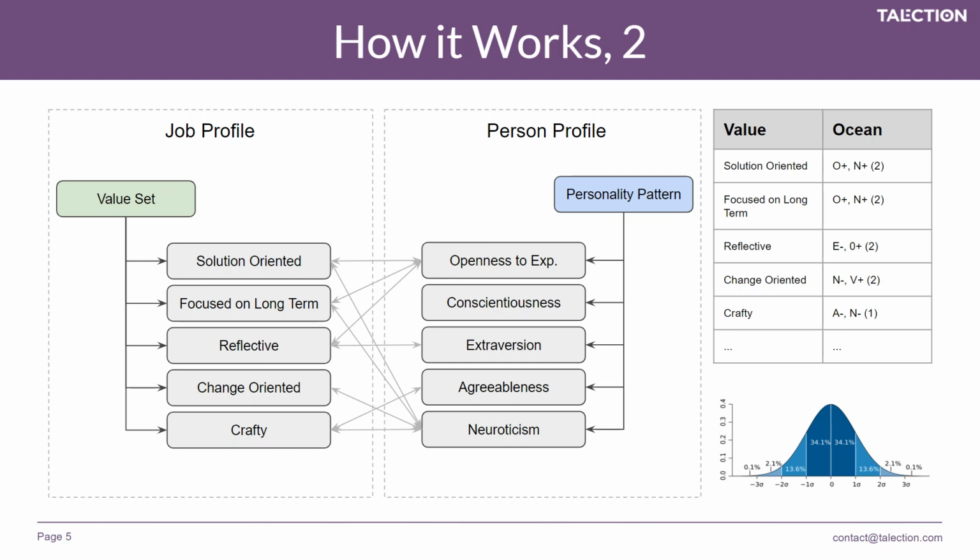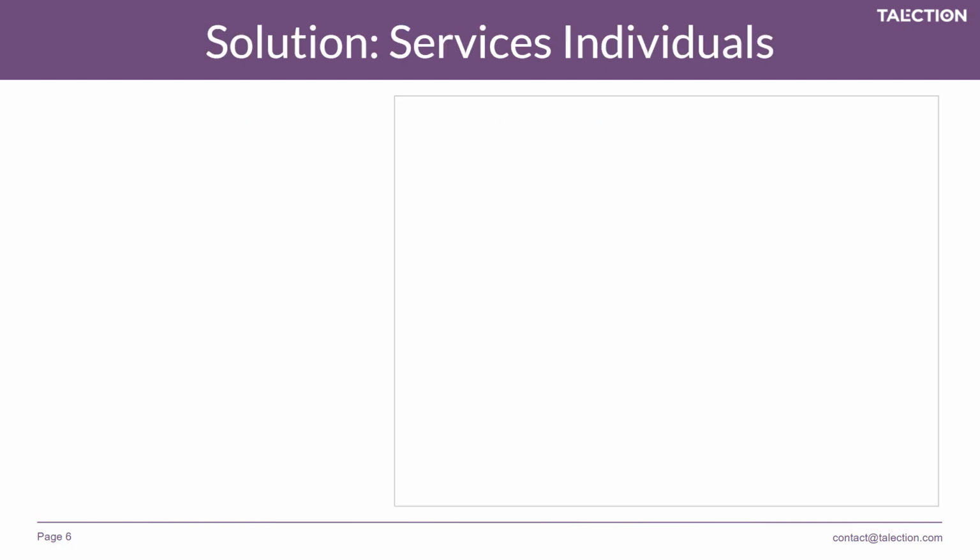And then you see how these connect to the five main factors of the Big Five personality model. To the right, you see more details as to how some of these are negatively affected and some are positively affected. And then we apply normalized statistical models in order to calculate the match score based on these connections. And this is basically the algorithms that are used in the solution.